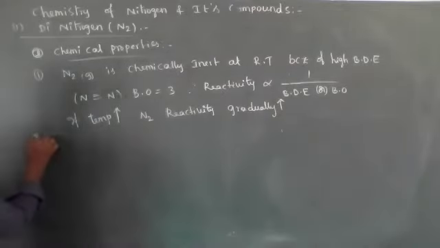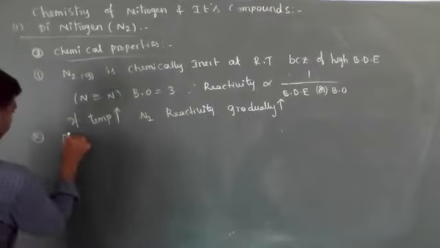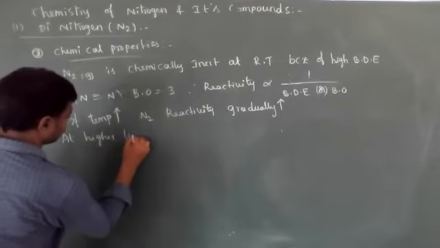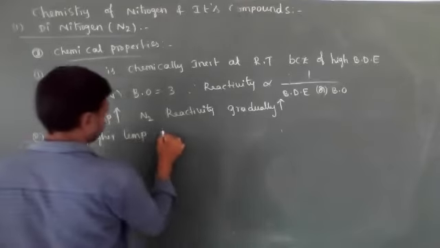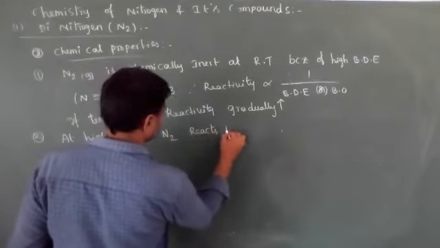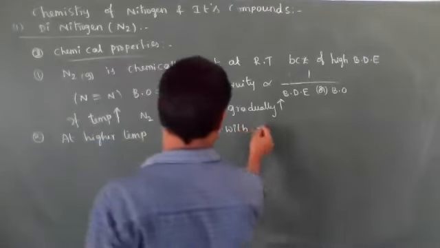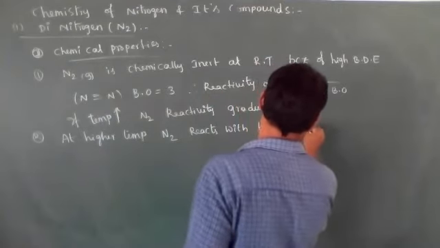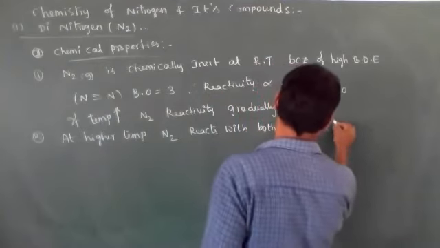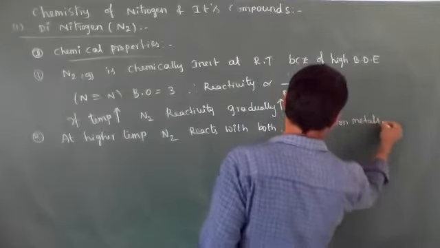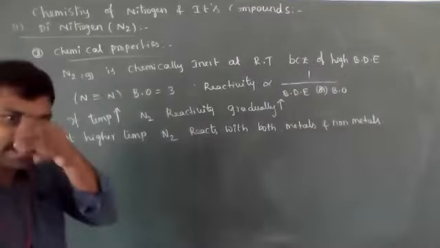At higher temperatures, N2 reacts with both metals and non-metals.